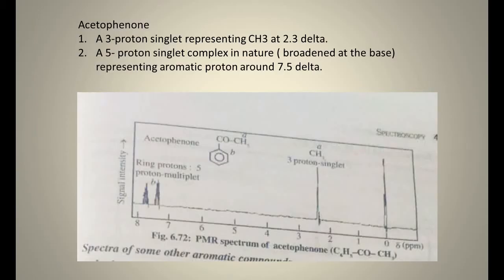Then acetophenone. It also has 2 different types of protons. One is CH3, COCH3, that is the 3 protons, and the other is the aromatic protons in the benzene ring. So a 3 proton singlet representing CH3 at 2.3 delta, nearest to the TMS. And next is a 5 proton singlet, complex in nature, broadened at the base, representing the aromatic protons around 7.5 delta. That is the PMR signal of acetophenone.